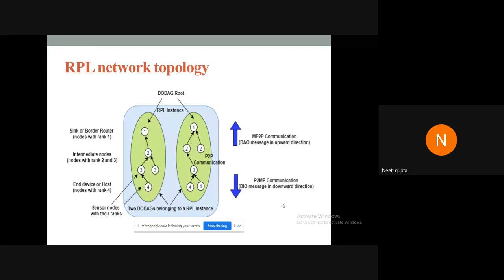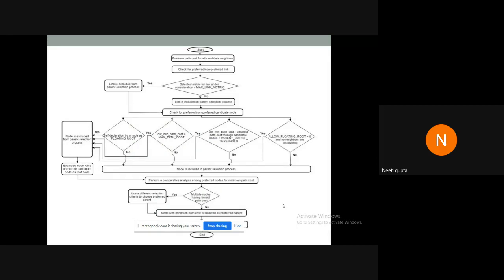So this path cost minimization presents an optimization problem, which is based upon the RPL objective functions. Currently, the RPL protocol supports two objective functions, which are objective function 0 and MRHOF, the minimum rank hysteresis objective function. In this, first of all, we proposed a generalized parent selection algorithm for the minimum rank hysteresis objective function, which was a novel work.